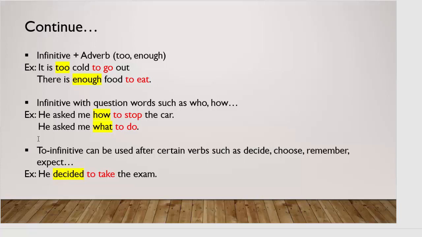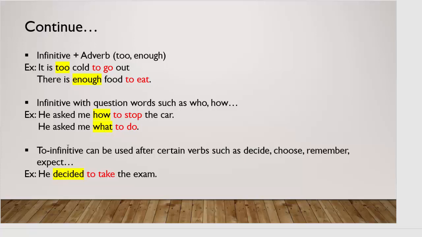Another use is infinitives with question words such as who and how to ask questions. For example, he asked me how to stop the car. We can use these infinitives with question words such as how, what, and so on. He asked me what to do.